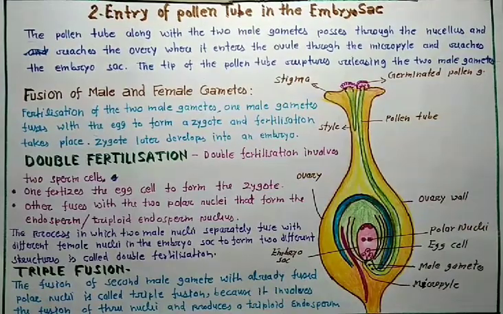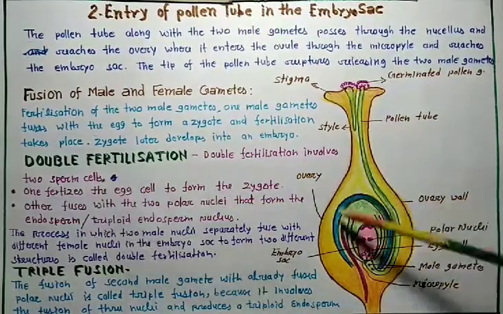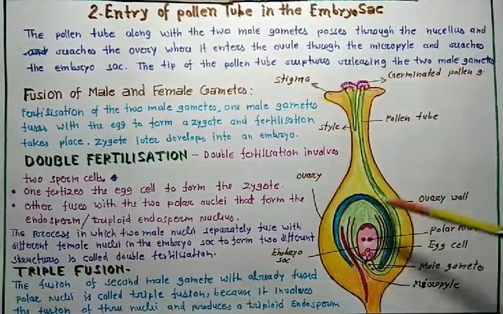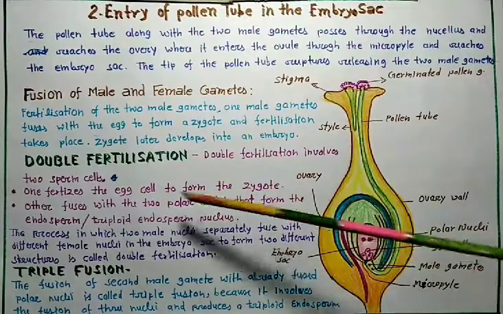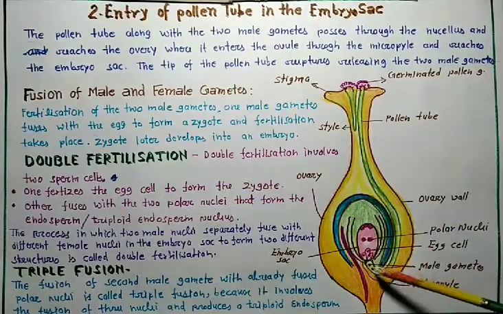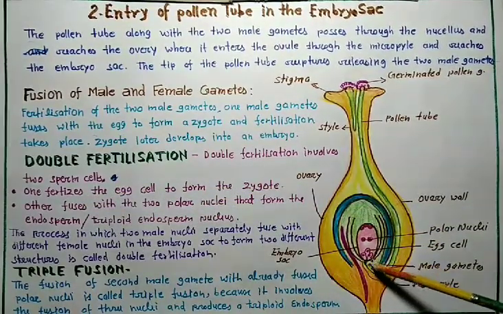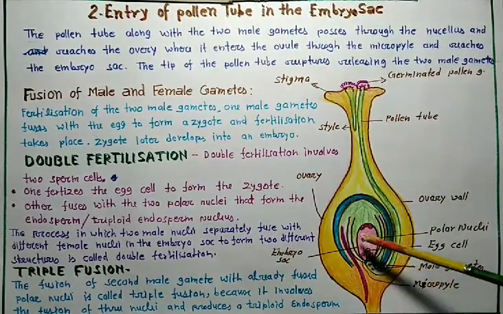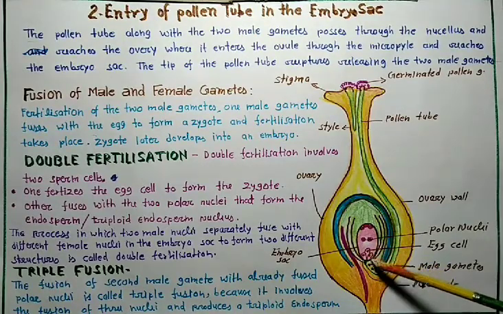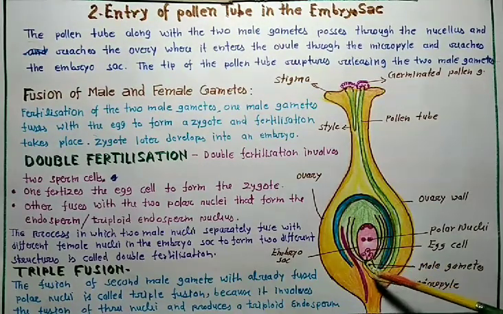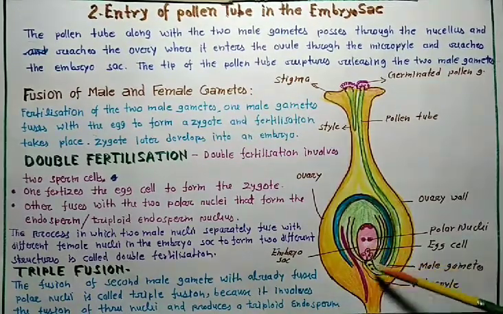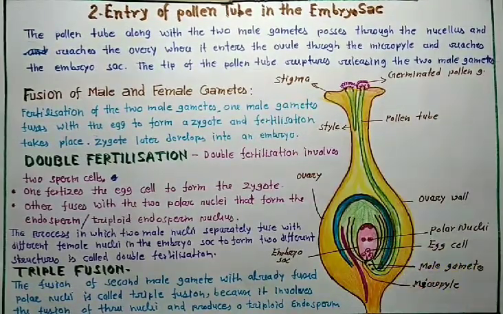Now, double fertilization. Double fertilization involves two sperm cells. One male cell fertilizes the egg cell to form a zygote, and the other fuses with two polar nuclei that form the triploid endosperm nucleus.